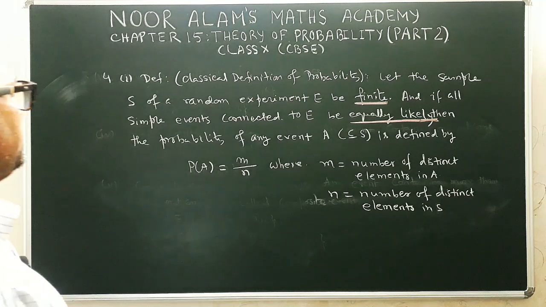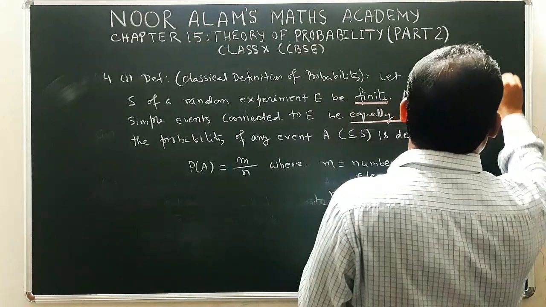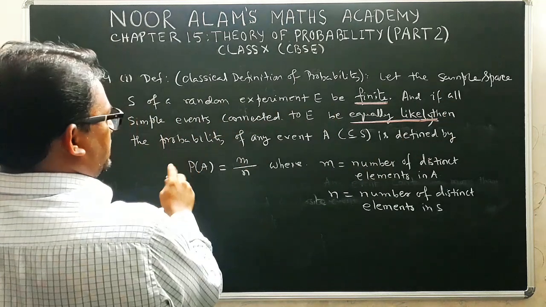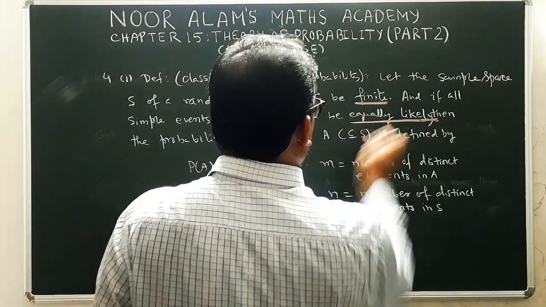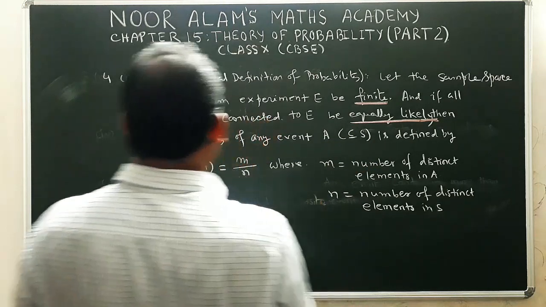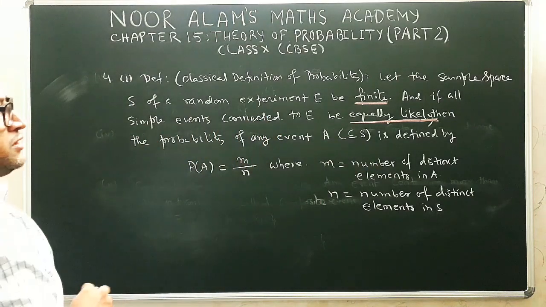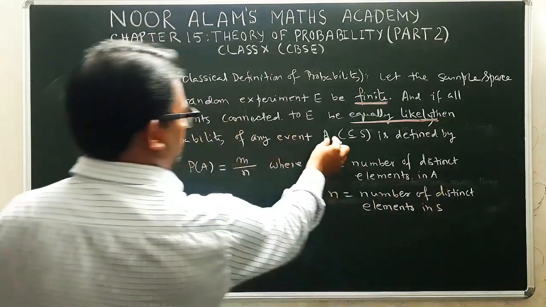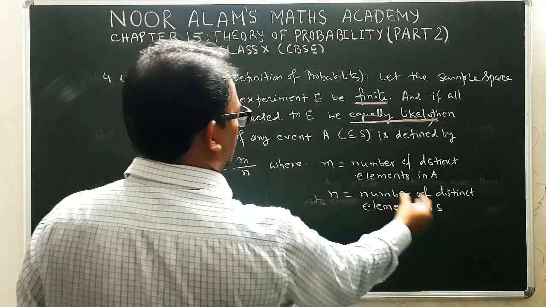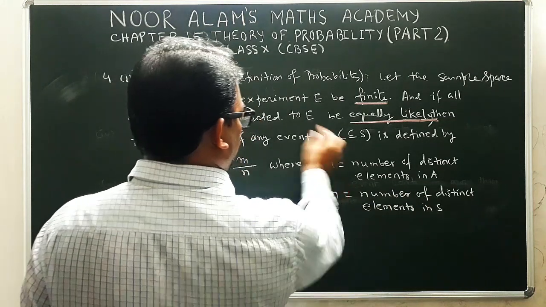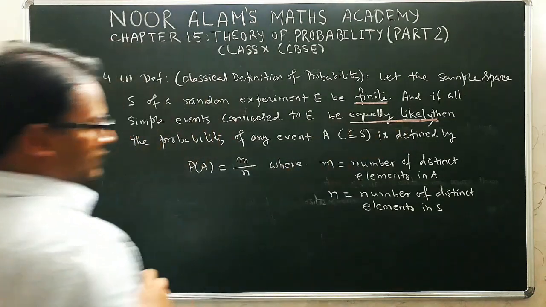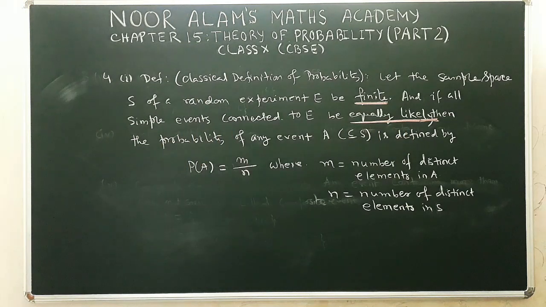So the definition is what? Let the sample space S of a random experiment E be finite, and if all the simple events connected to the random experiment E be equally likely, then the probability of any event A, where A is a subset of S, is defined by probability of A is equal to m by n, where m is the number of distinct elements in our event A, and n is the number of distinct elements in S, that is, n is the total number of points in our sample space S, and m is the total number of points in the considered event A. Okay, now here if the set is not finite or the events are not equally likely, then we cannot apply the classical definition of probability.